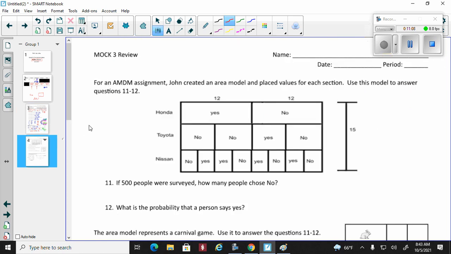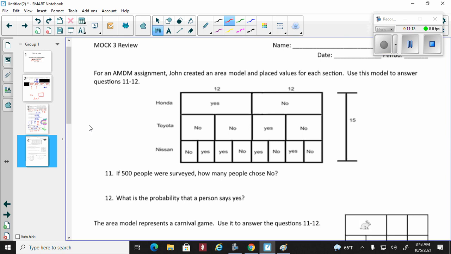All right. For question number 11 and 12, we're dealing with an area model that actually has its own measurements. So we have to use the measurements as written. We're going to have to do a little bit of work here. First off, the entire height is 15, which means each row would have a height of 5. Now, from here all the way to there is 24 because it's 12 and 12.